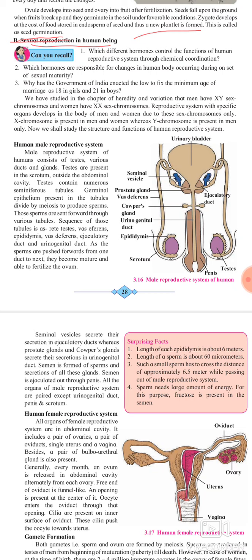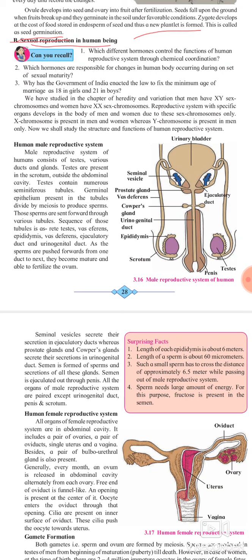Up till now we have been discussing the reproduction process, which is divided into two main types, asexual reproduction and sexual reproduction. In asexual reproduction, we studied unicellular and multicellular organisms.